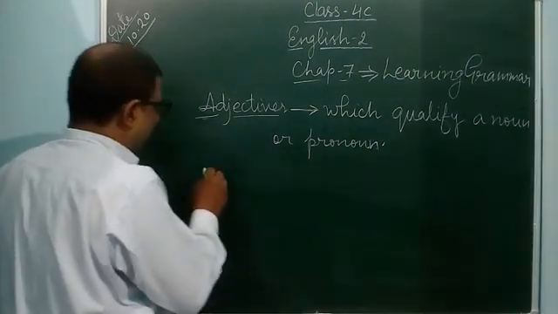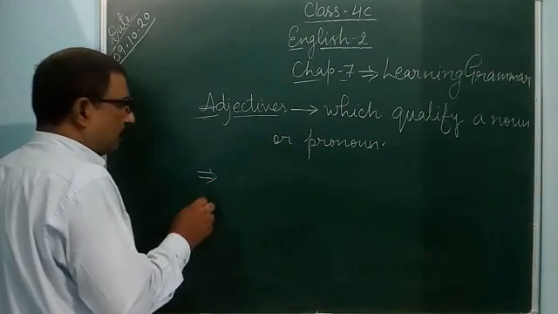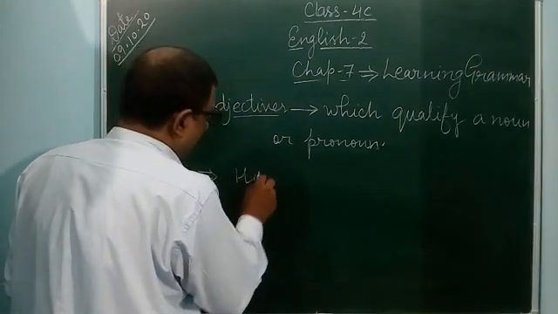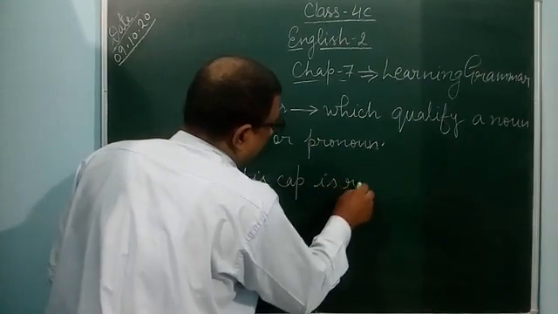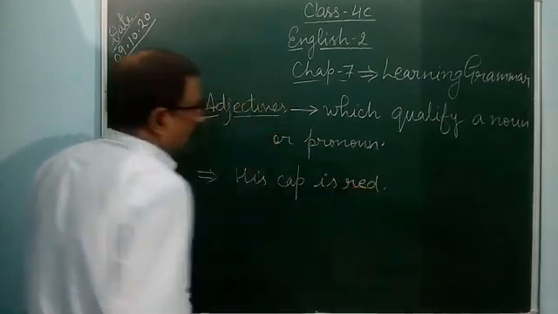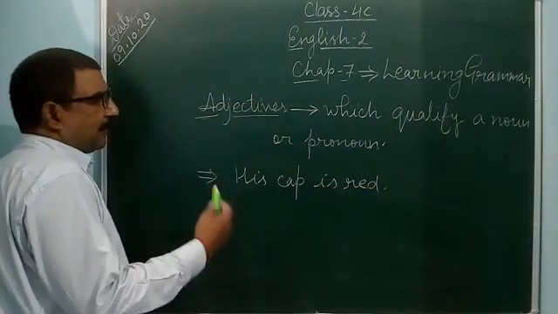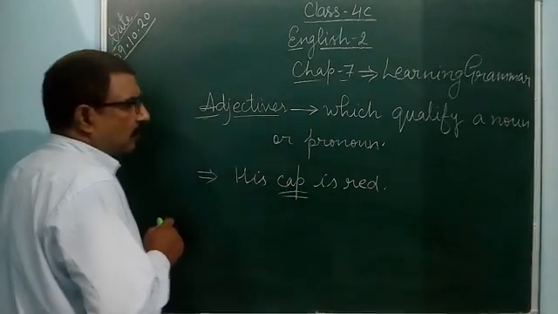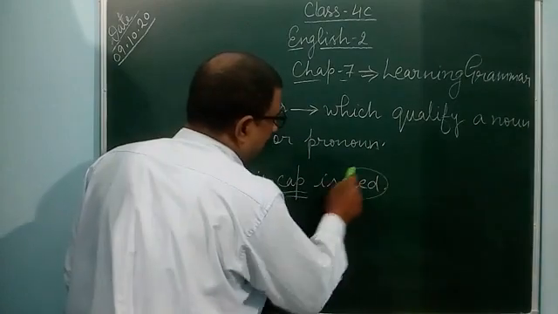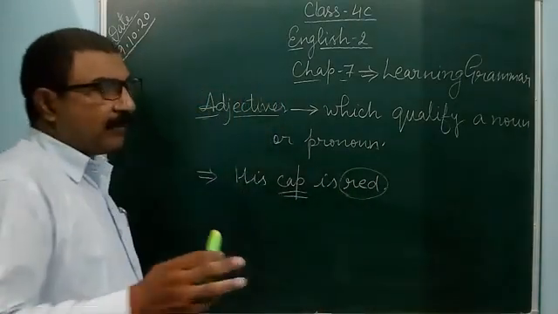So for example, you can see: his cap is red. His cap is red. Cap is a noun, and this red, how is that cap?